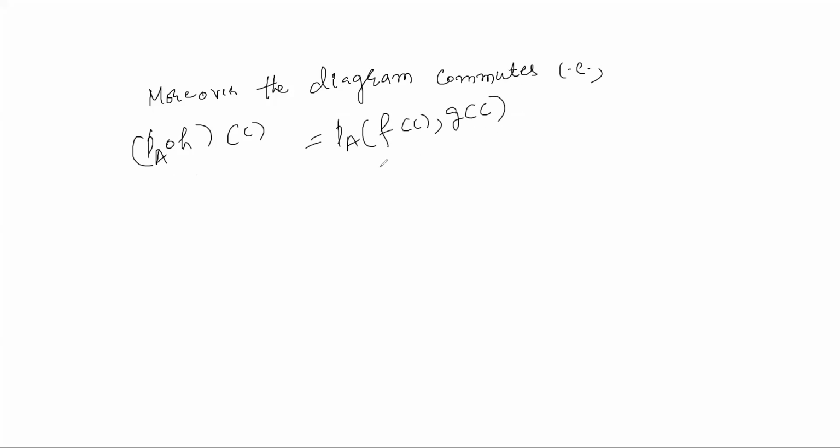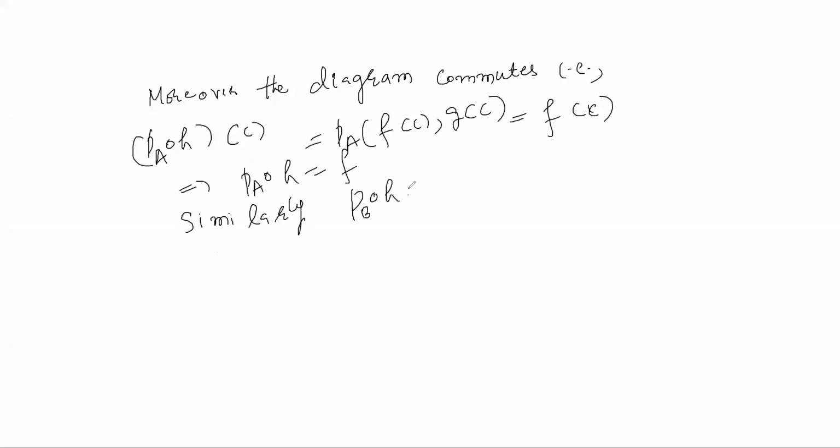But PA is the canonical projection, so it maps it to F of c. This means PA composition H is F. Similarly, PB composition H is G.